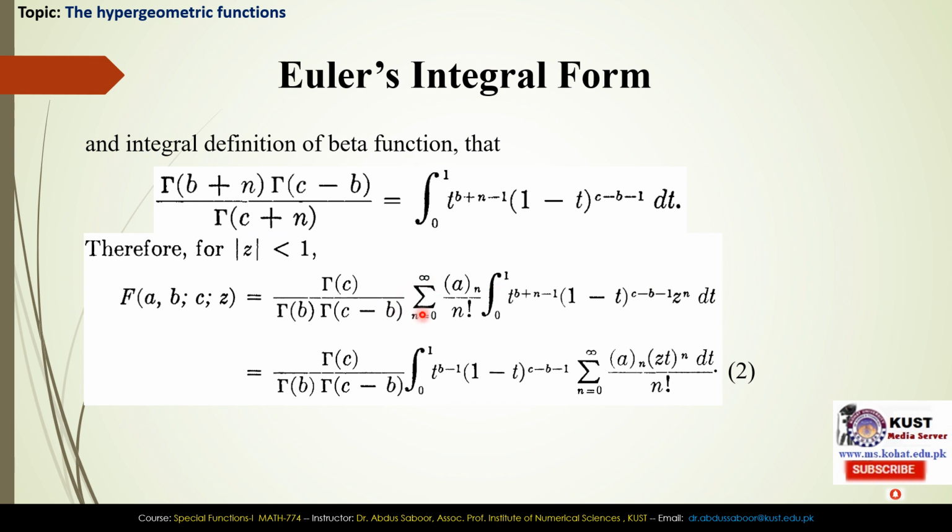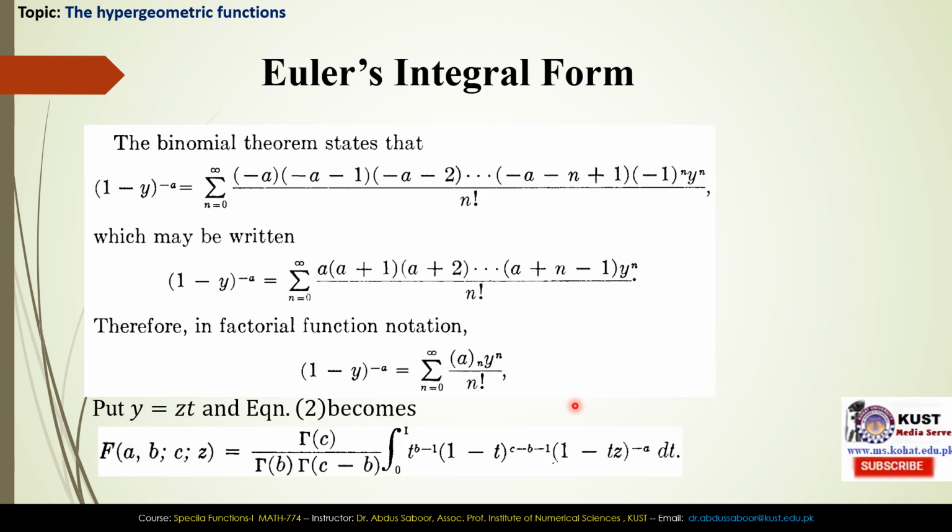So we get this one. Here we can interchange this summation with this integral, like we have interchanged it over here. This is only possible if the series is uniformly convergent in the same interval. So here you can see that the absolute value of z less than 1 means this interval and this interval is same. So that's why we can interchange, otherwise you can't interchange.